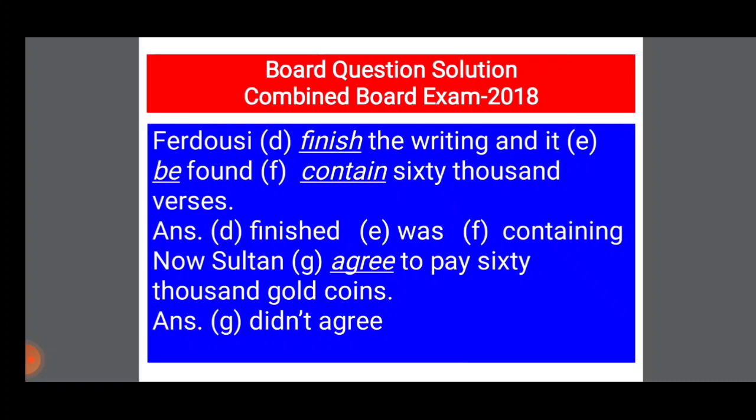Now the other sentence. Now Sultan agreed to pay 60,000 gold coins. So the Sultan, it will be in negative, and for past simple negative you have to use didn't and then V1. So the answer will be now Sultan didn't agree to pay 60,000 gold coins.